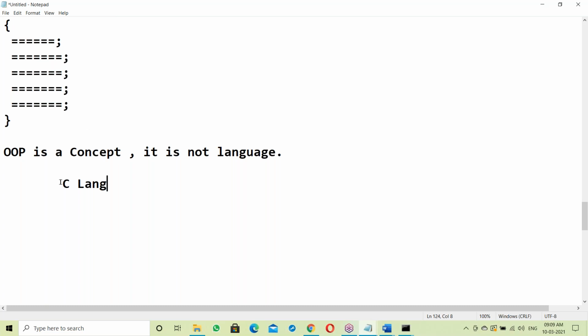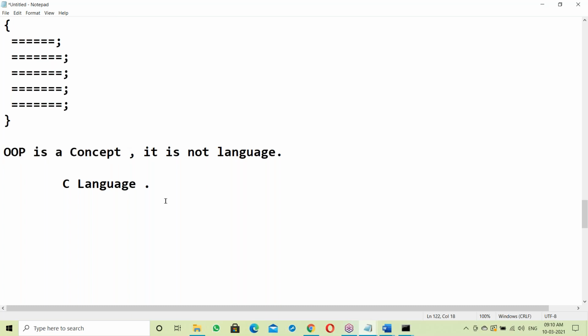In C language here, everything is global. Data is global, functions are global, all are global here, right? If it is global, anyone can modify it. In a C program, data is global, so anyone can modify it. So there is no security for data. In C language, there is no security for data. To achieve data security, the OOPs concept was introduced.